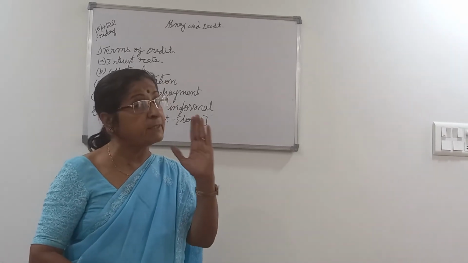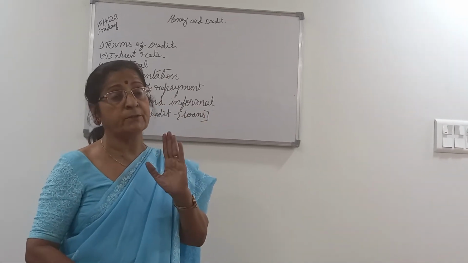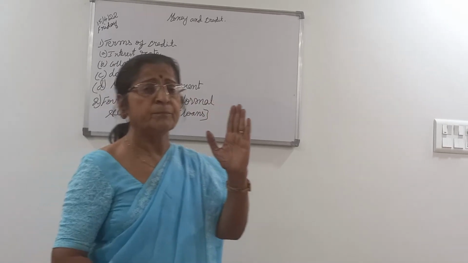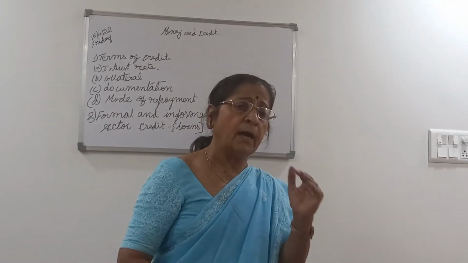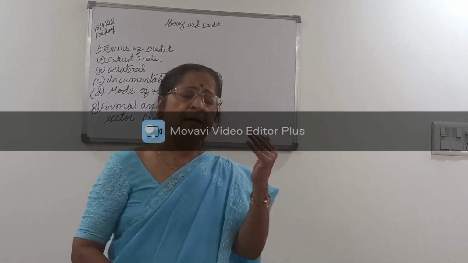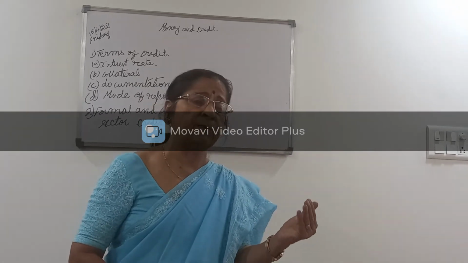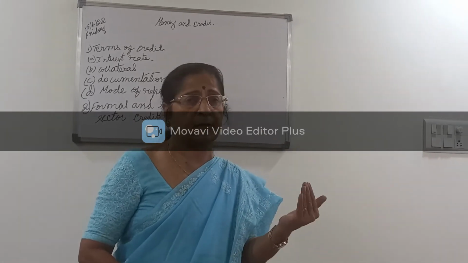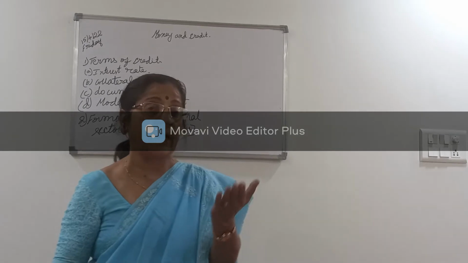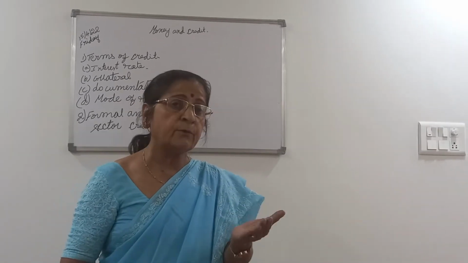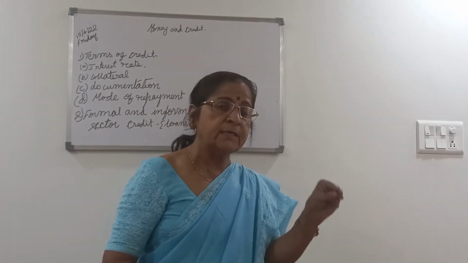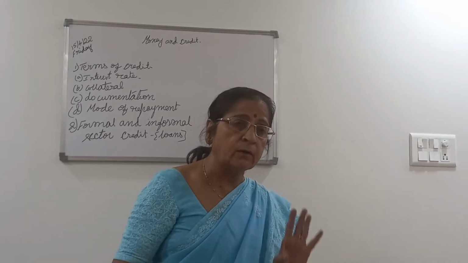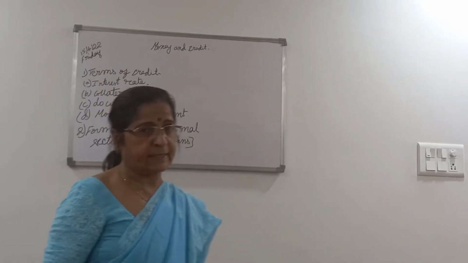But it includes documentation, which is one of the difficult parts, and sometimes the landless laborers, daily wage workers, or even small traders may not have a collateral. So that's one of the problems why these people tend to go for the informal sector.